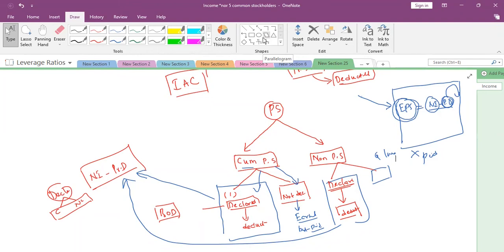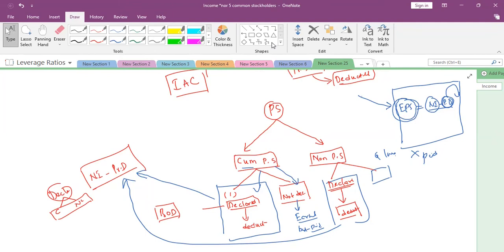But if non-cumulative preference shares are there, in subsequent years if they declare the dividend, it is not compulsory for the company to pay the lost dividend. Why? Because it is non-cumulative. While purchasing the preference share itself, they agreed that it is non-cumulative. So that means the dividend is lost.